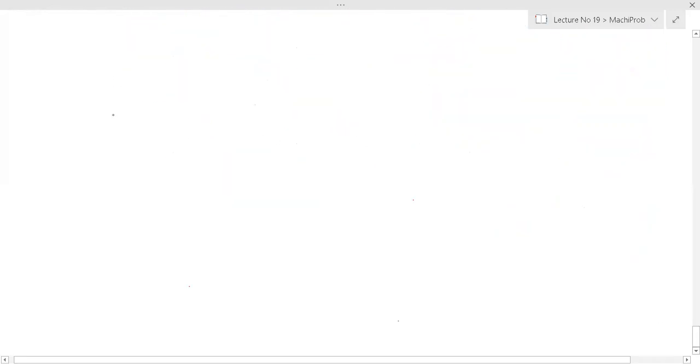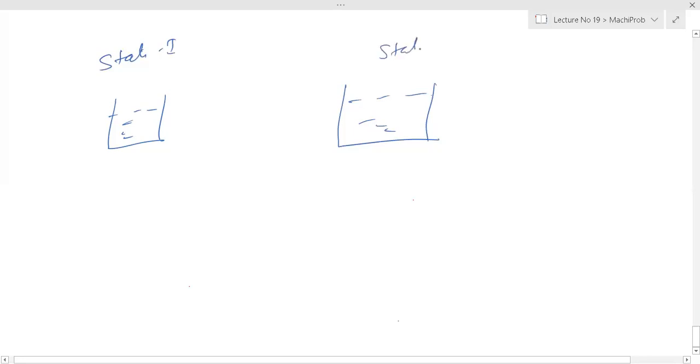For example, suppose one glass of water is there. This is state 1 and this is state 2. This is at 20 degrees centigrade, and this is at 30 degrees centigrade.